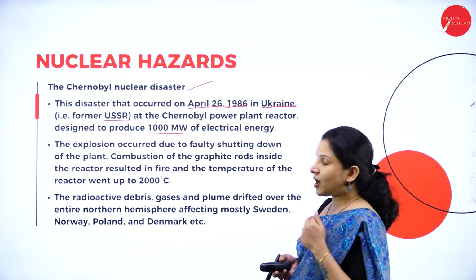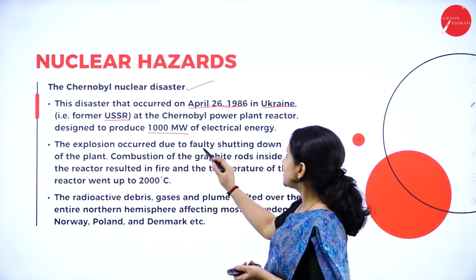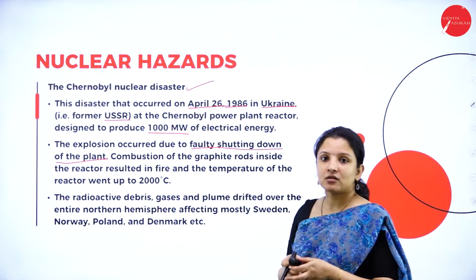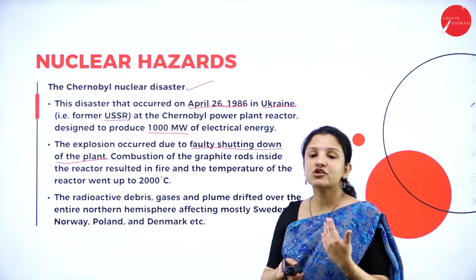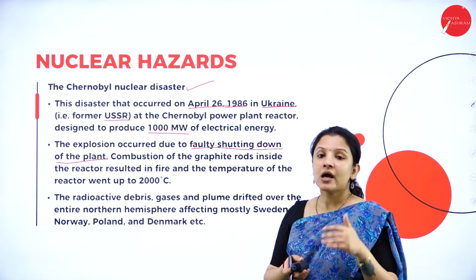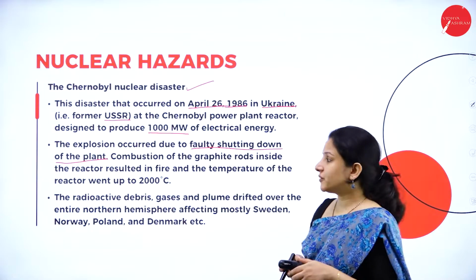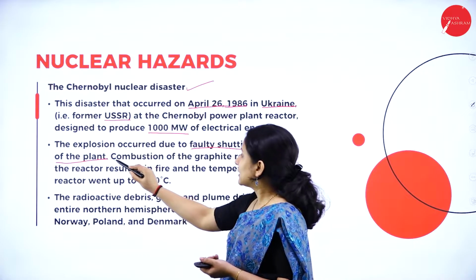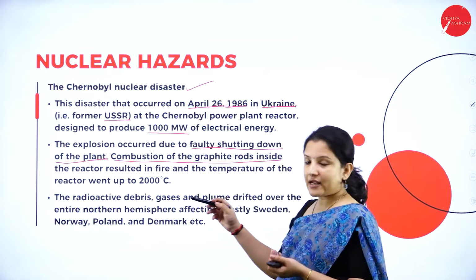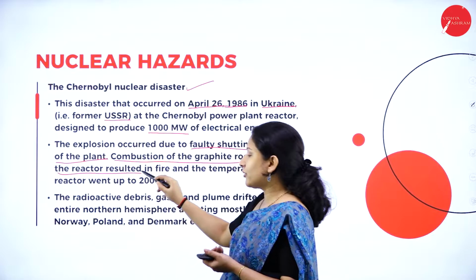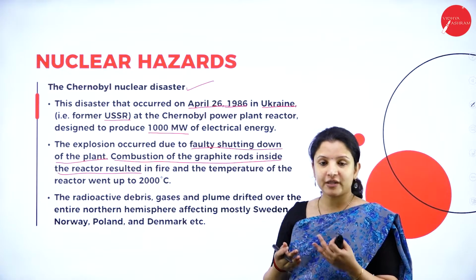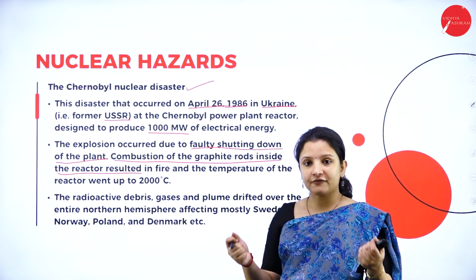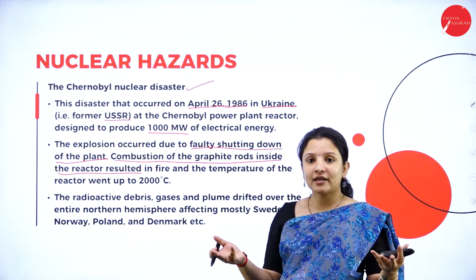The explosion occurred because of faulty shutting down of the plant. When the workers left the plant after their working hours, they did not shut the power plant properly. Because of this faulty shutting, the combustion of the graphite rods inside the reactor did not stop. Continuously the combustion took place because they did not switch off the equipment. They forgot to.